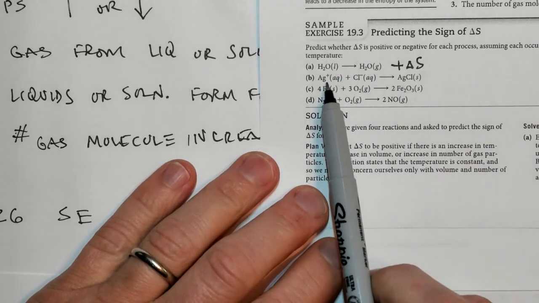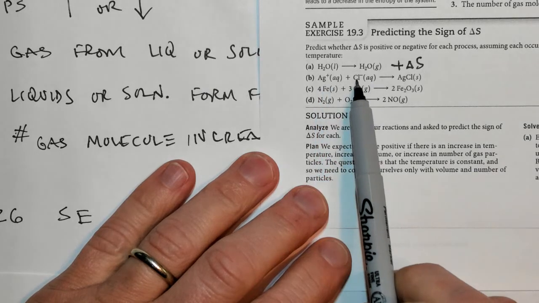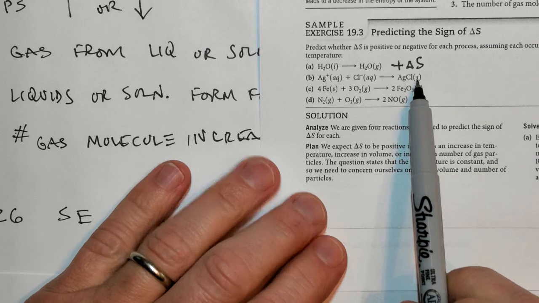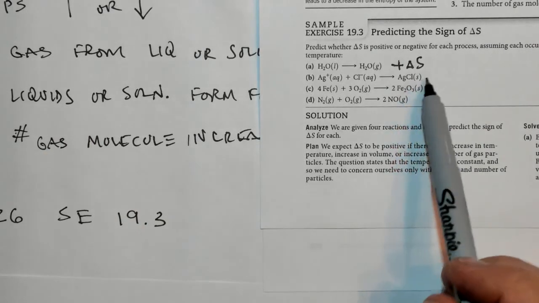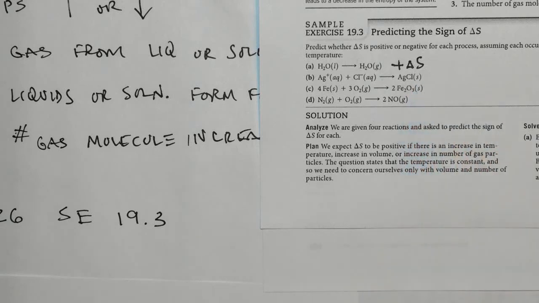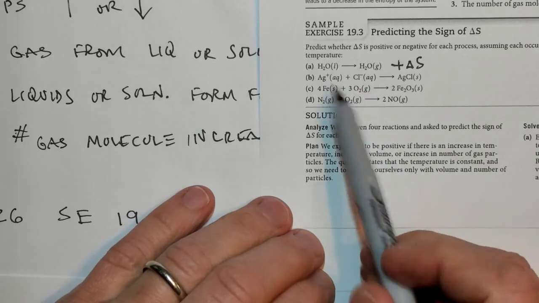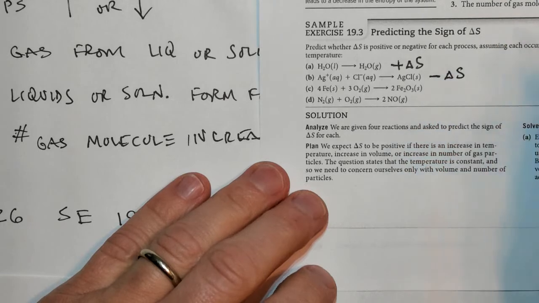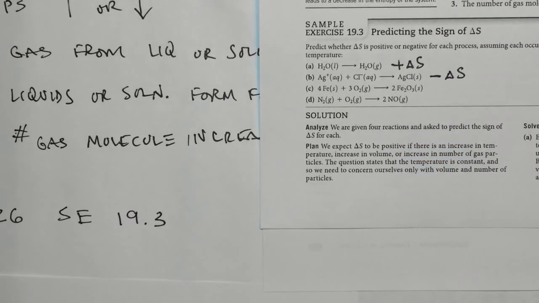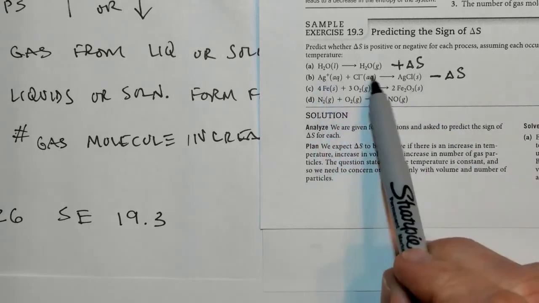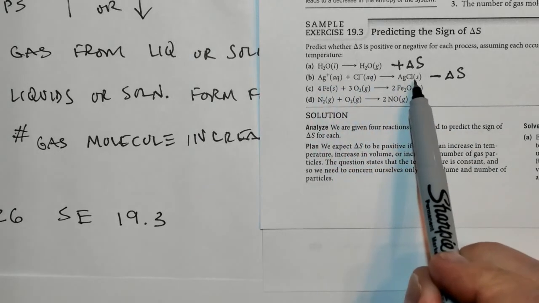Here we have an aqueous cation and an aqueous anion, so we have two solutions going to a solid. And as we know, if you form a solid, those particles will be in a set, organized arrangement versus aqueous where they're dissolved. And so here we'd say that it would be becoming more organized, and so entropy would be negative. We'd say that the ΔS would be negative because we're going from a lot of microstates to a few less over here.